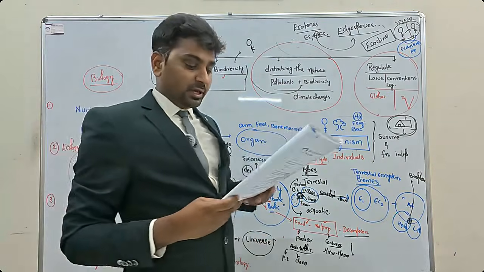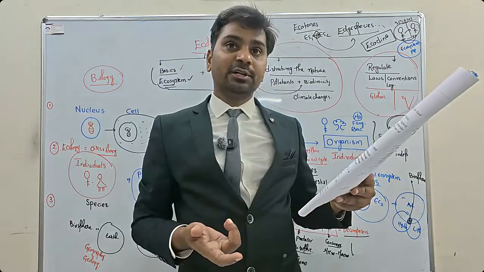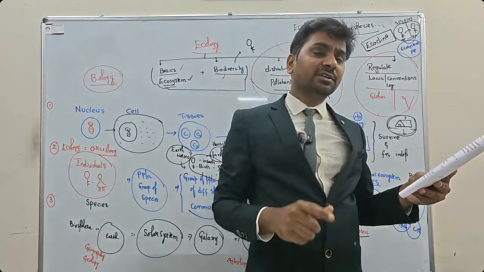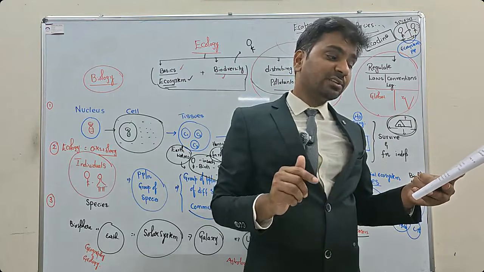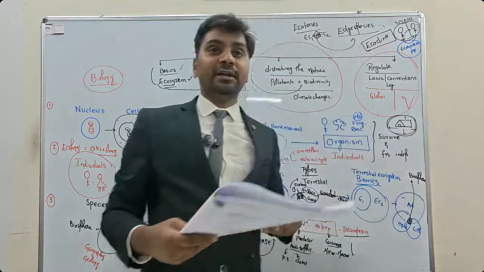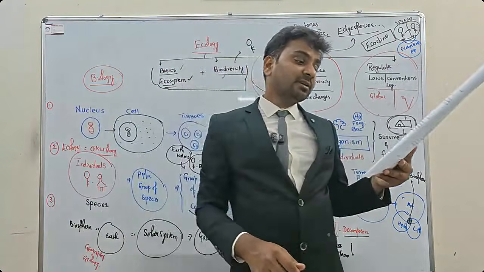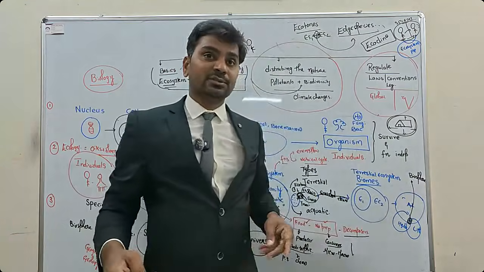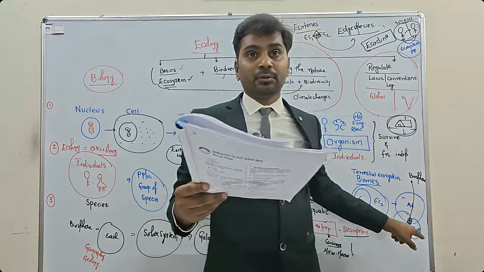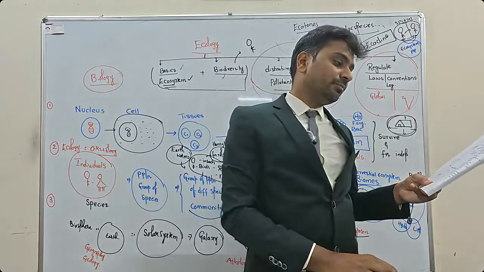Option A, a community of organisms interacting with each other, is just the biotic component. Look at C. A community of organisms together with the environment in which they live is called ecosystem. That part of the earth which is inhabited by living organisms is the biosphere. Option B is biosphere.